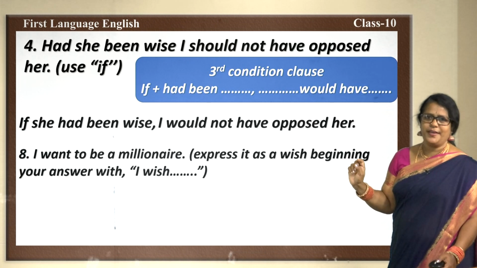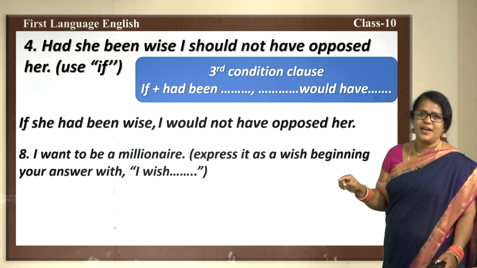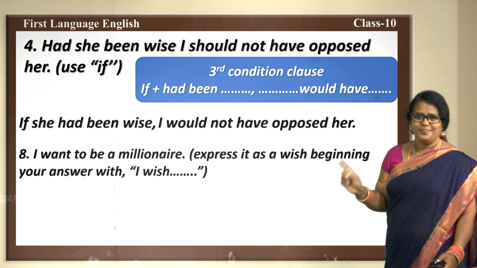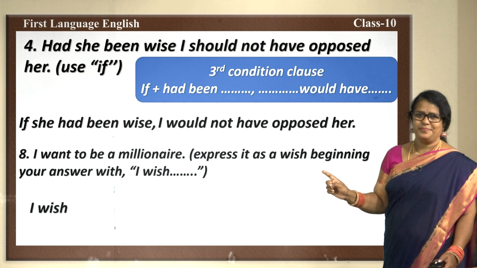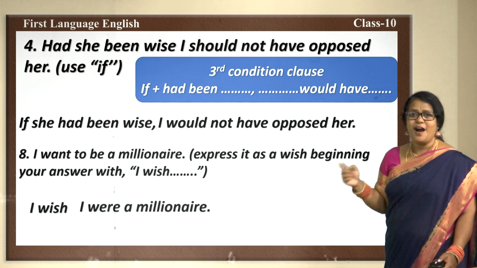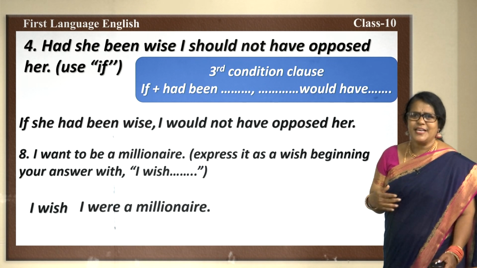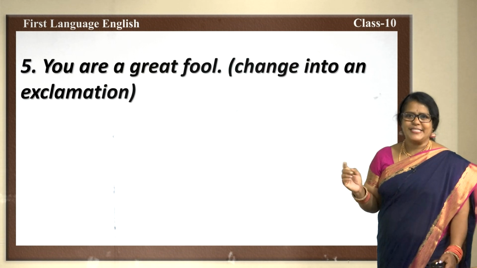I want to be a millionaire. Here the instruction is express it as a wish, beginning your answer with I wish. Now, the sentence should begin with I wish. Let us see. I wish I were a millionaire, right. Here we are telling our wish. Fine. Now, let us change this one.